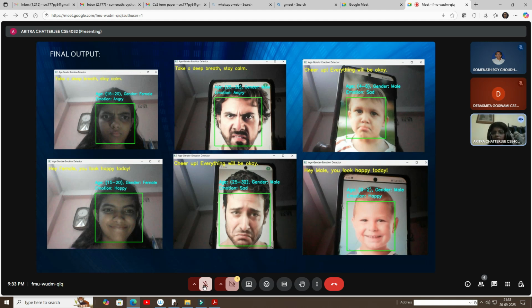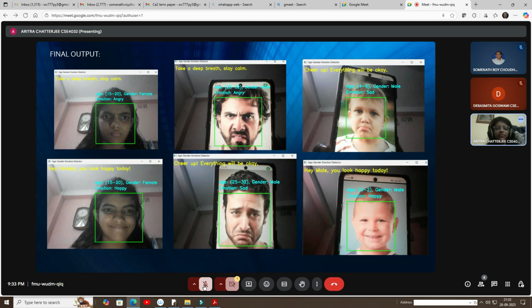And for the next one, we have included a face of a kid. So we can see that for the first image, the age group is 4 to 6 years, and for the next one, it is 0 to 2 years. So we have also changed the message and the emotion accordingly. So we can see here we have used a lot of test cases to analyze this project, whether it is working properly or not. So that was all about our project, sir.